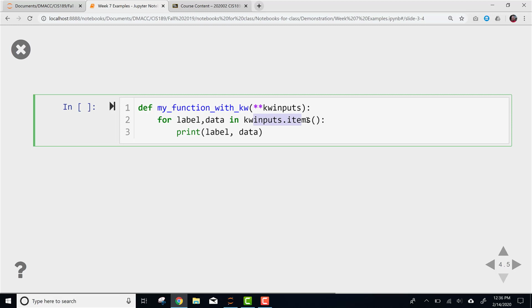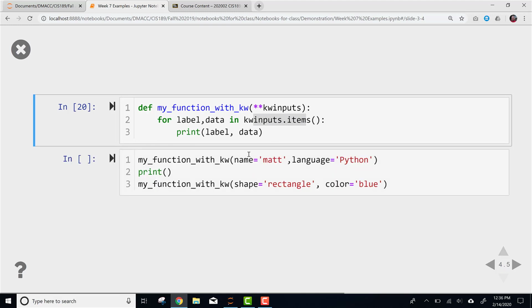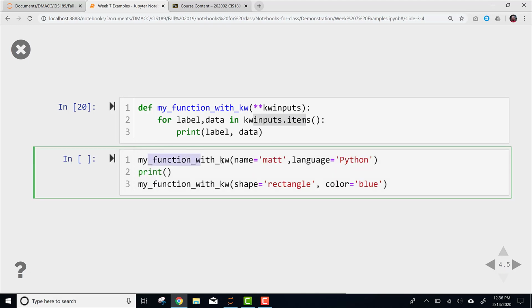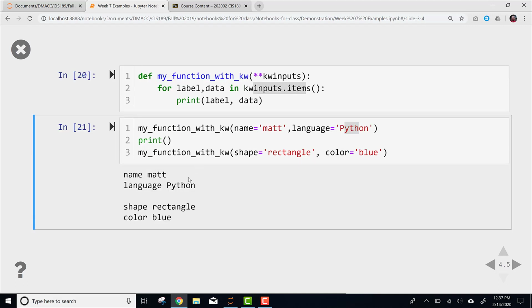In the items that are coming in, print the label and the data. I know this is a little weird because we haven't really seen it. But I'm going to utilize that. I'm going to call my function. I'm going to send it a name and a language, and it's a keyword pair. See, name is the key, and then the value is Matt. Language is the key, Python is the value. And then I'm going to print nothing because I want to put a blank line there. You can see when I run it, it prints those items out for me.